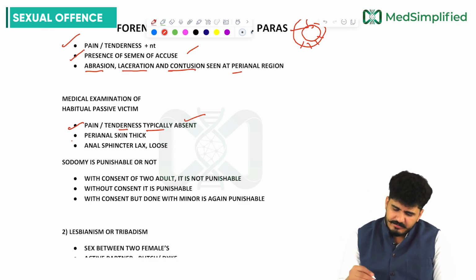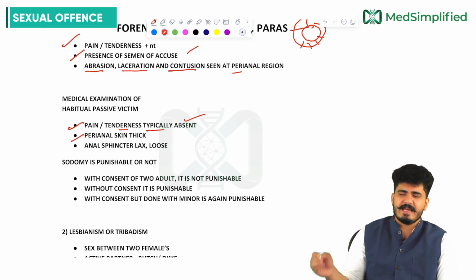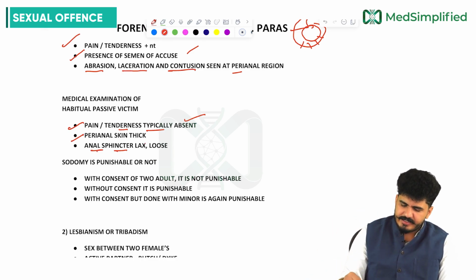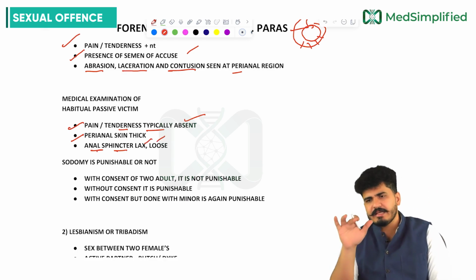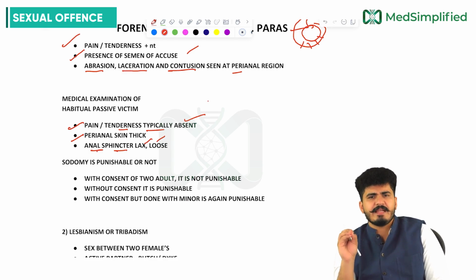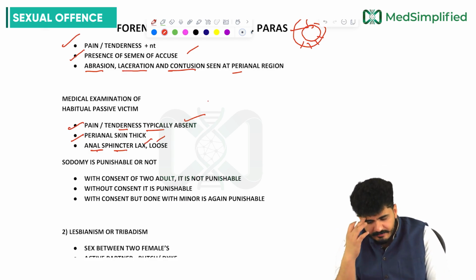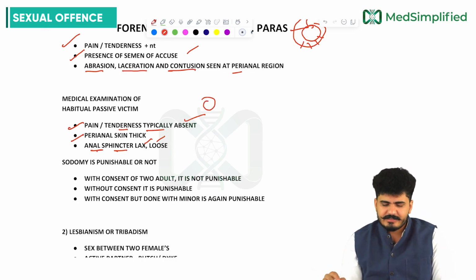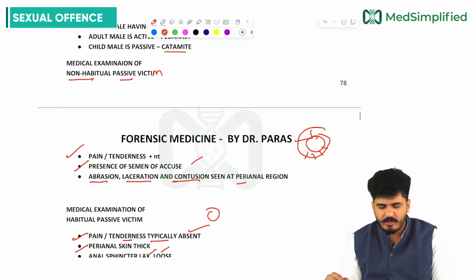The peripheral skin becomes thick. The skin around the anal canal becomes thick, and the anal sphincter is lax and loose, so easily anything can go inside and come outside. The perianal skin becomes very thick, my dear friends. So this is the basic difference between the habitual and non-habitual.